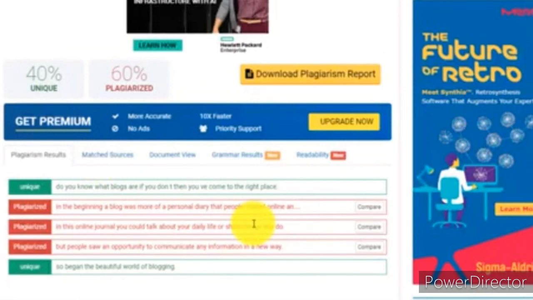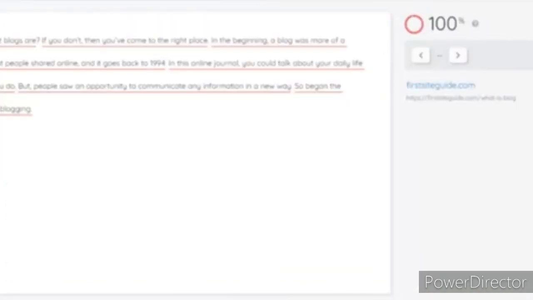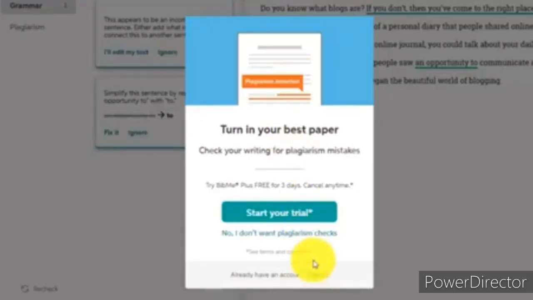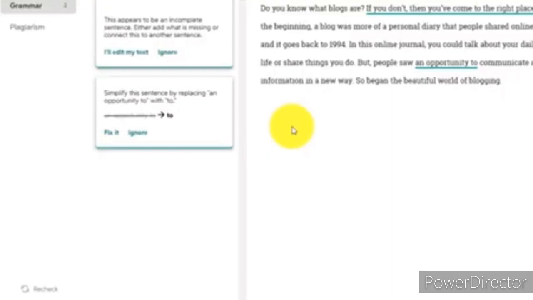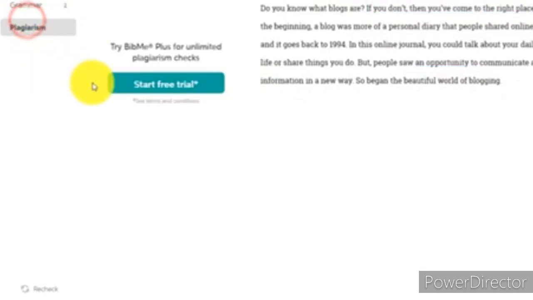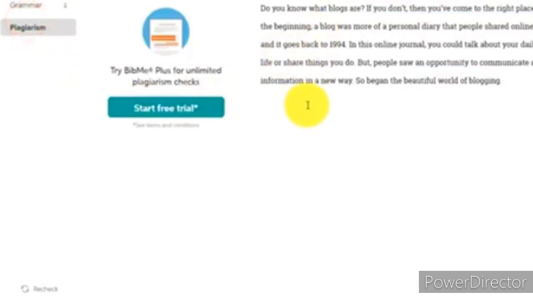Online plagiarism checker is one more website here. So whereas we compare to Qtex, it is 100% plagiarism. You can see it is a fake website. This one is also a fake website. So one more here we are checking.